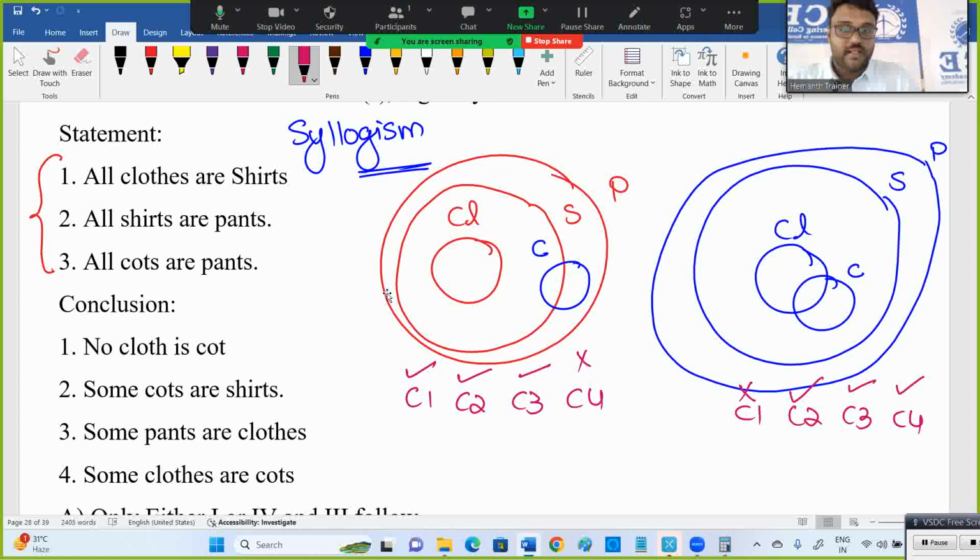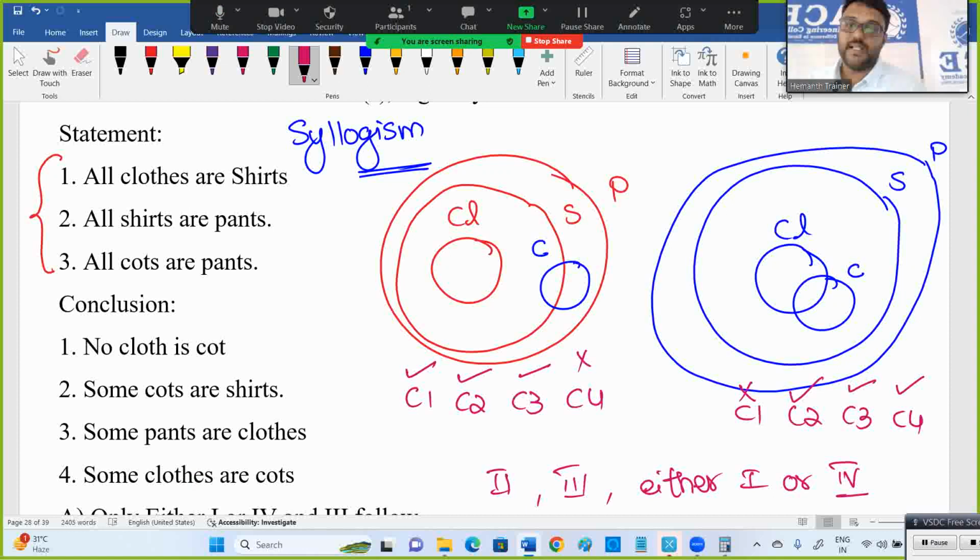So 2 and 3 true, either 1 or 4. See, for this question, I added the fourth one actually. For the fourth one, some statement may be there. I added one statement extra for the fourth one as that is missing. So as per this question, 2 and 3 follow and either 1 or 4. Among 1 and 4, 1 is true, 2 and 3 are true in all cases. I added one extra statement for the fourth one that might be disturbing the option.